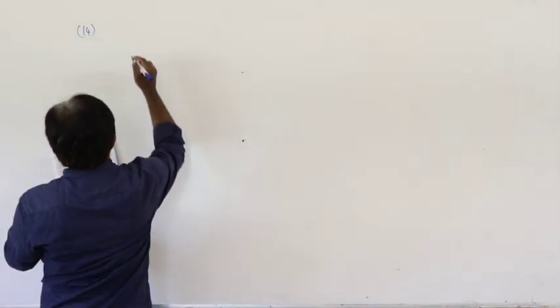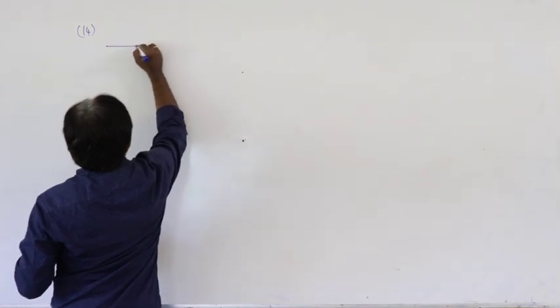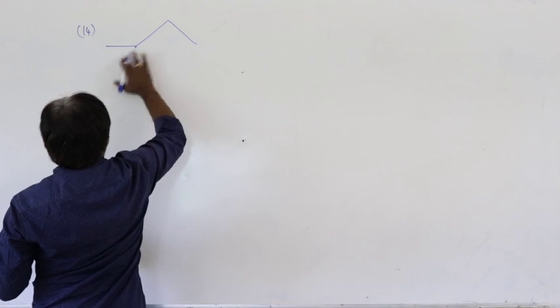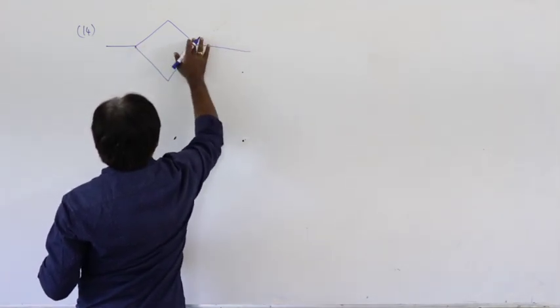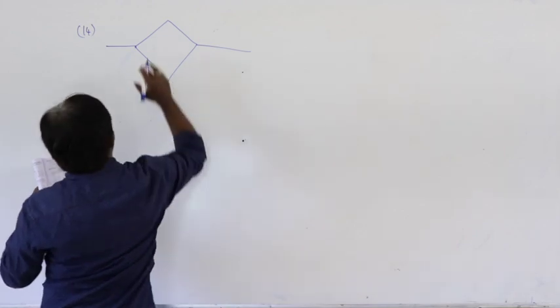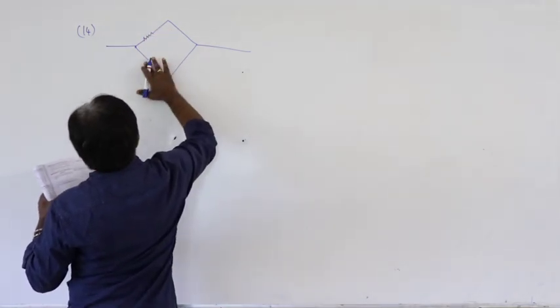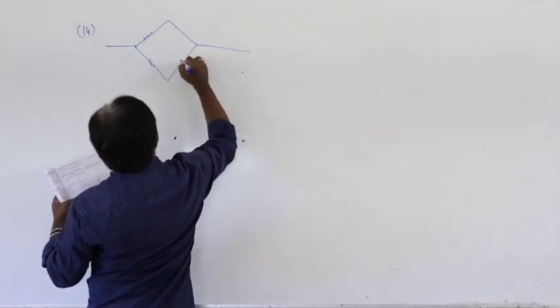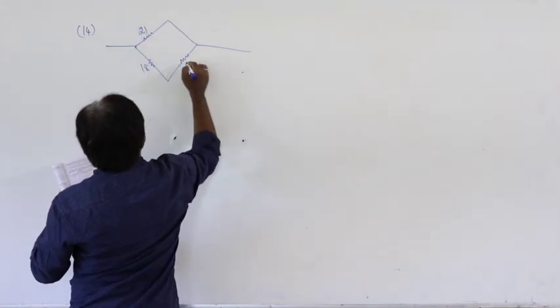So 14th question, here it is. That is the situation. Let us say it is 21. Here it is given as 18. It is 6. 21, 18, 6.